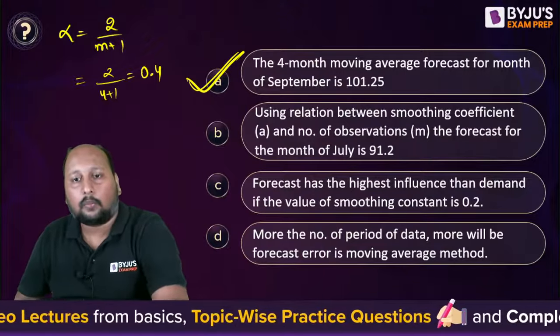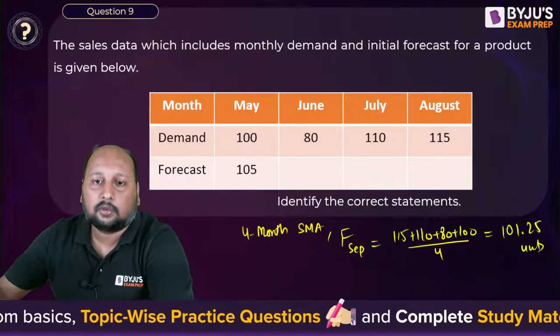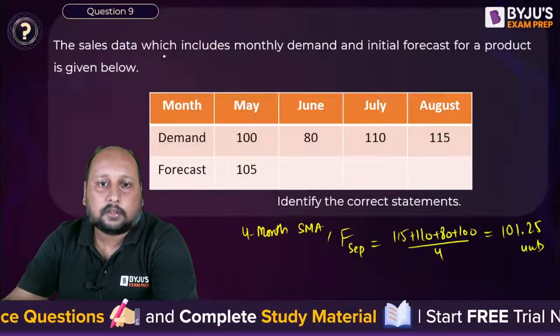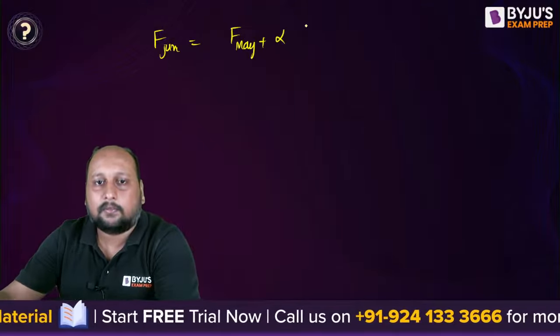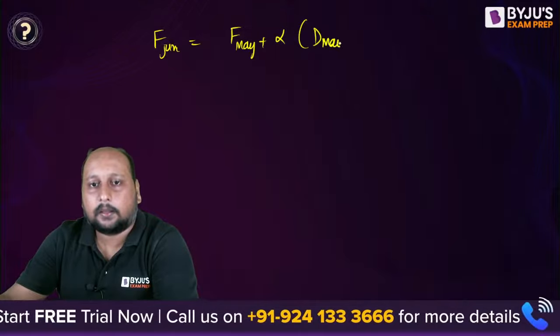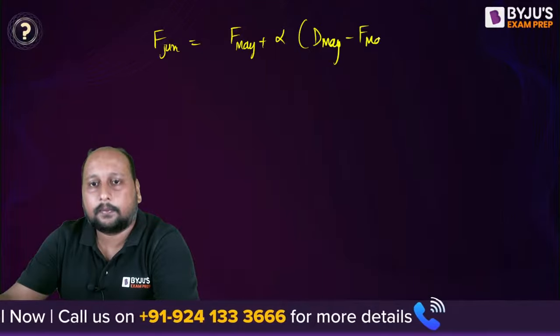So if alpha equals 0.4, they are saying what is the forecast for the month of July? Chaliye, let's calculate. The forecast for the month of June will be equal to the forecast for the month of May plus alpha times the demand of May minus the forecast of May, right?